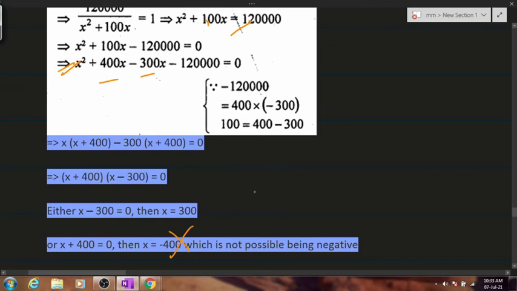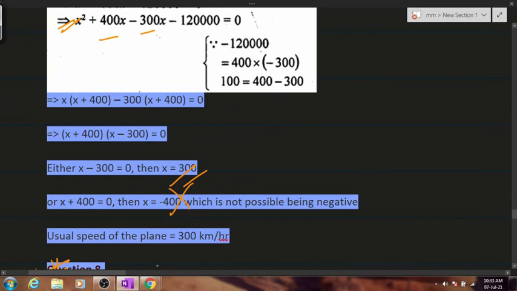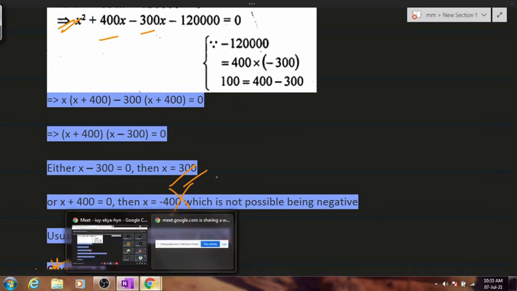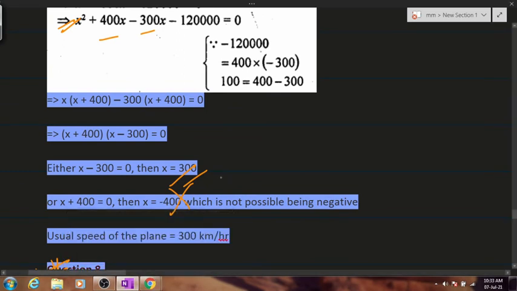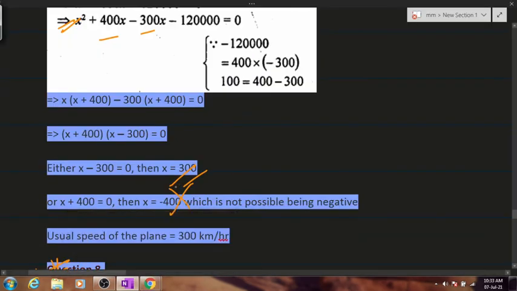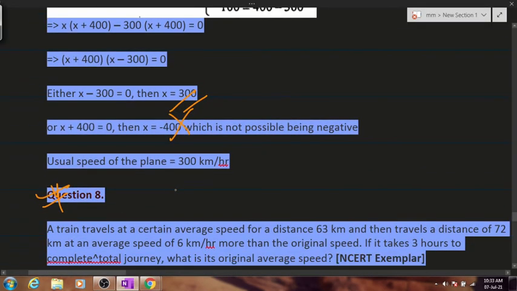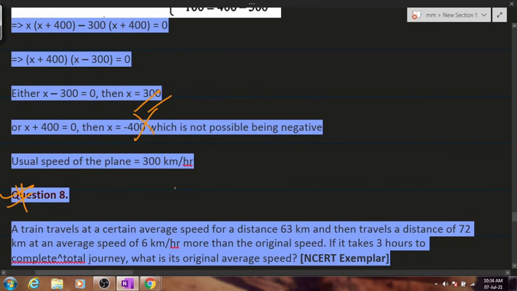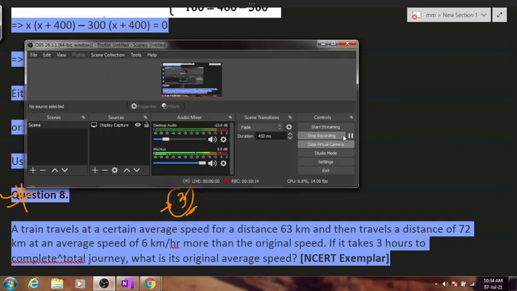x's value is 300. Is this numerical clear to everyone? Please confirm yes or no. Is it clear? Yes or no? Please confirm. Can we move on to a different numerical? This numerical will be getting exactly 3 minutes. Question number 8. I'll pause the video for you all to try it out.